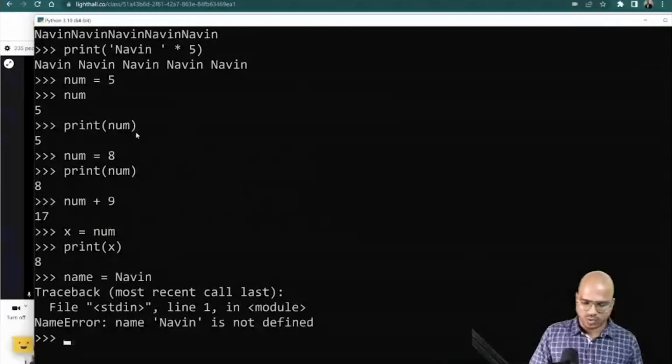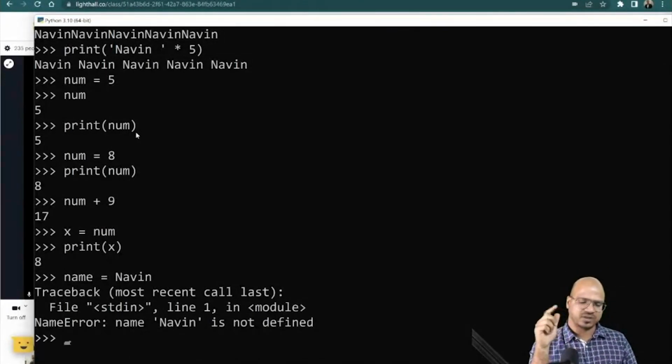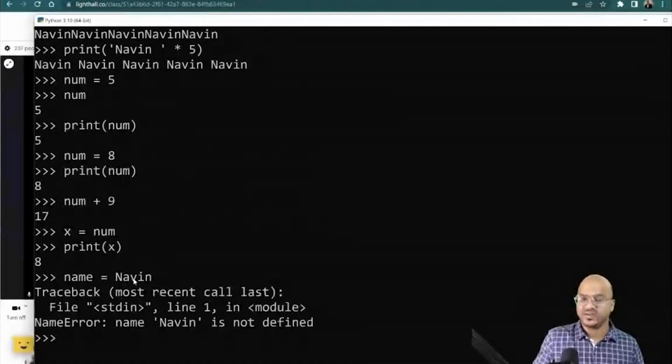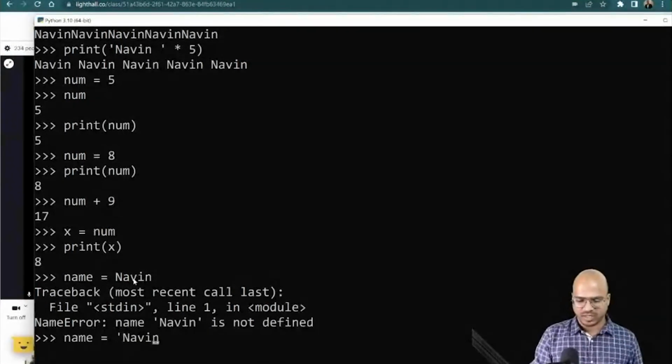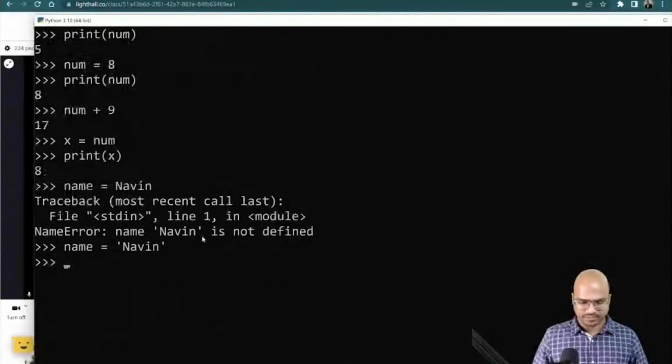And if I say enter, oh, actually we can't. There's an error. It says the error is Naveen is not defined. That's weird. So name is a variable, right? Whenever you write something on the left-hand side, that becomes a variable. So name is a variable. And whatever you mention on the right-hand side, it becomes a value. So here, Naveen is a value. And I have mentioned that before. Whenever you use something, from where it will try to fetch the value, it will give you an error. Remember, hello world? So if you have a string, always mention your string in quotes, double quote, single quote, both work. And you can see this time we don't have any error.